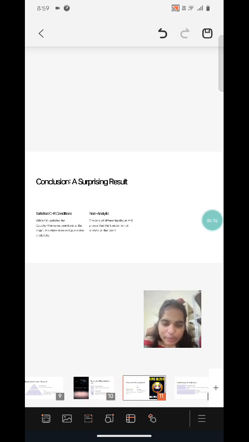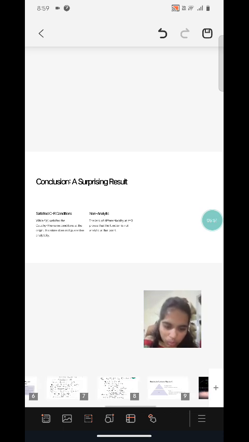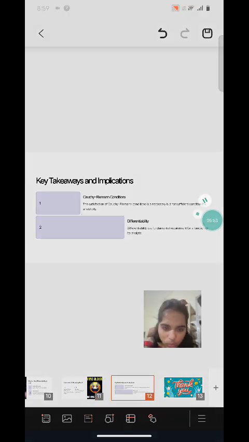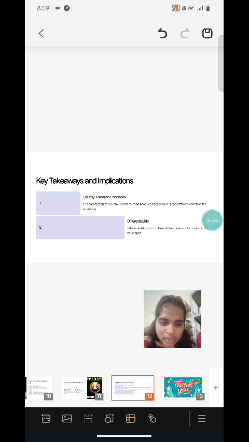Conclusion: a surprising result. f(z) satisfies the Cauchy-Riemann conditions at the origin, yet it is not analytic. The satisfaction of the Cauchy-Riemann conditions is a necessary but not sufficient condition for analyticity; differentiability is the fundamental requirement of the function.